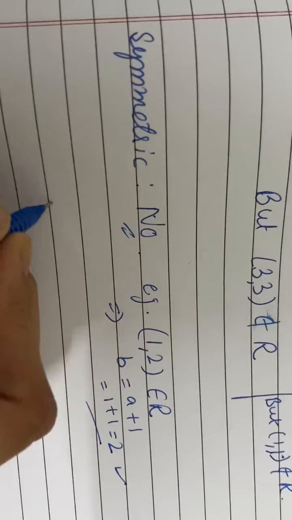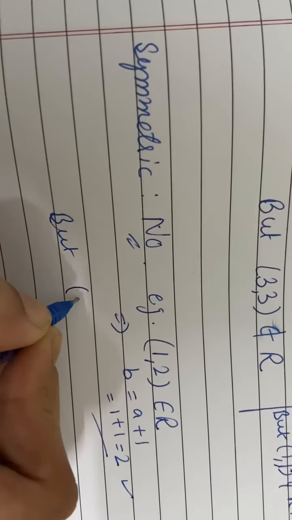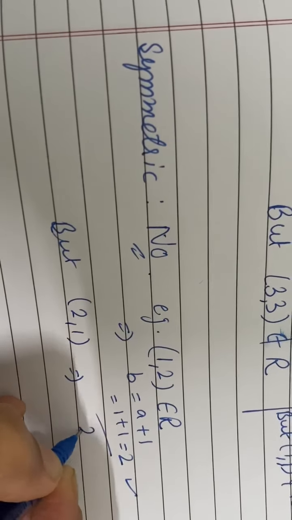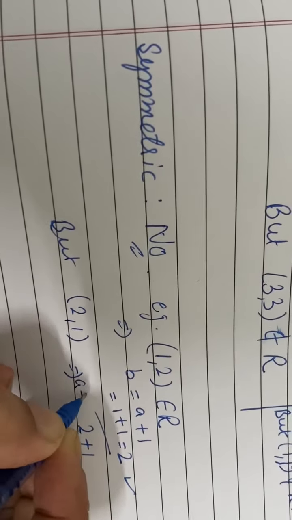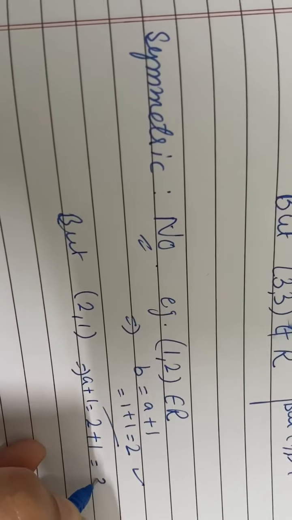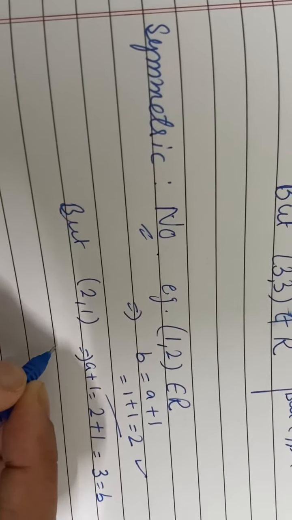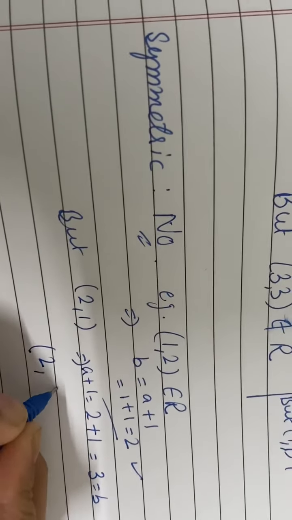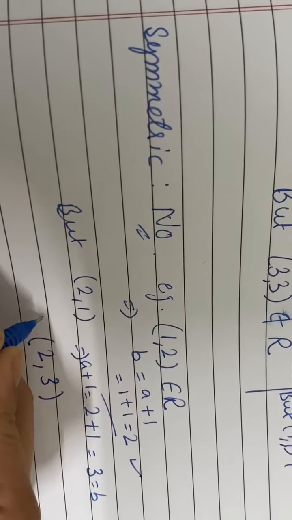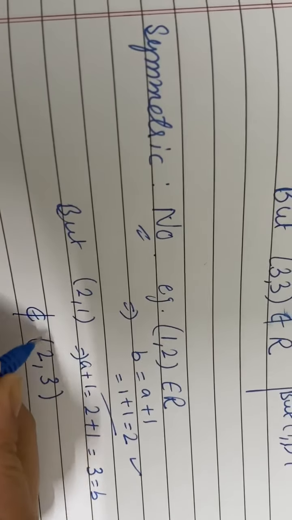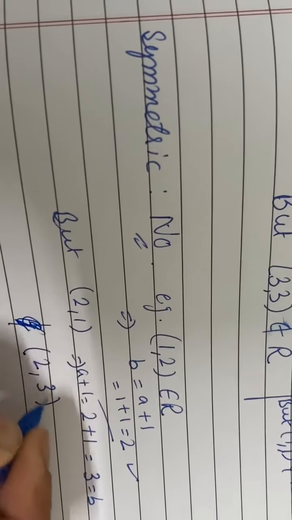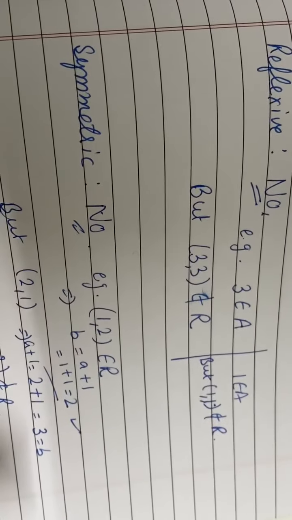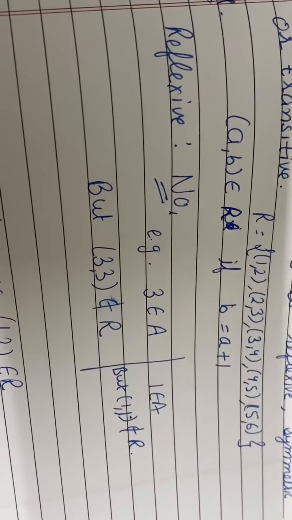Fine. But 2 1. For 2 1, if I put 2 plus 1, A plus 1, that is 2 plus 1, then it will be 3 for B. What I am writing? I have put A as 2, but B is 3, so it does not belong to R. Okay, your B is 3.